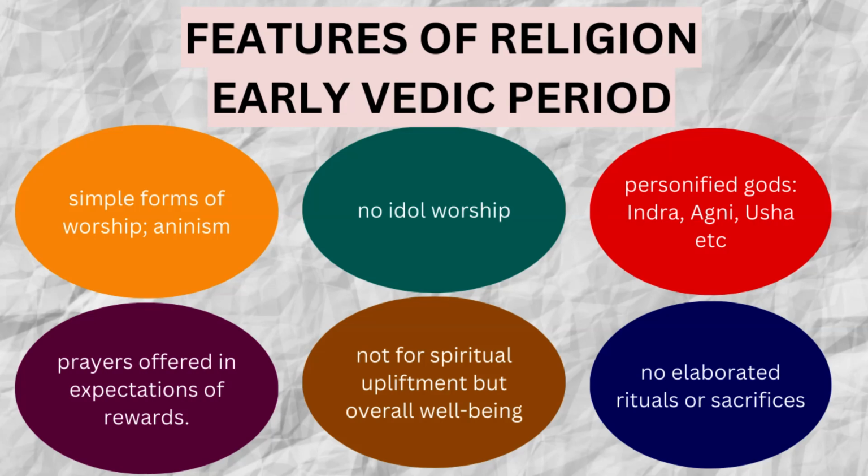So the religion was not for social upliftment ba spiritual upliftment or karone nasile, but overall juntu society well being thakok ba society bhalke thakok hebilakor karone he prayers bilak offer kora hoisile. Hence there was no elaborated rituals or sacrifices. Etu mean kora nai je sacrifices nasile ba rituals nasile, asile definitely asile, but lengthy nasile. Very simple. You pray, you offer something, and then you expect the return. Etu form of worship as a simple form of ritual and sacrifices.